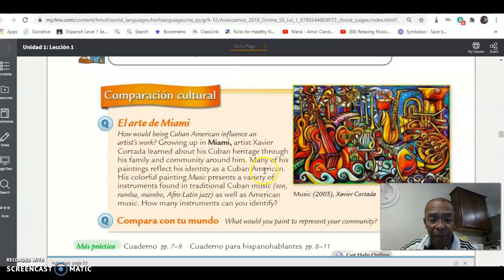His colorful painting, Music, presents a variety of instruments found in traditional Cuban music, such as son, rumba, mambo, and Afro-Latin jazz, as well as American music. Now, how many instruments can you identify in this painting? Quite a few, right? Now that we know this information, let's go back to answer our questions.